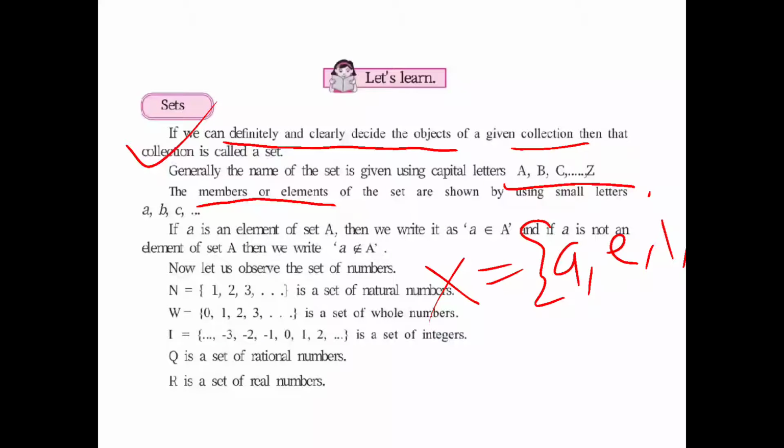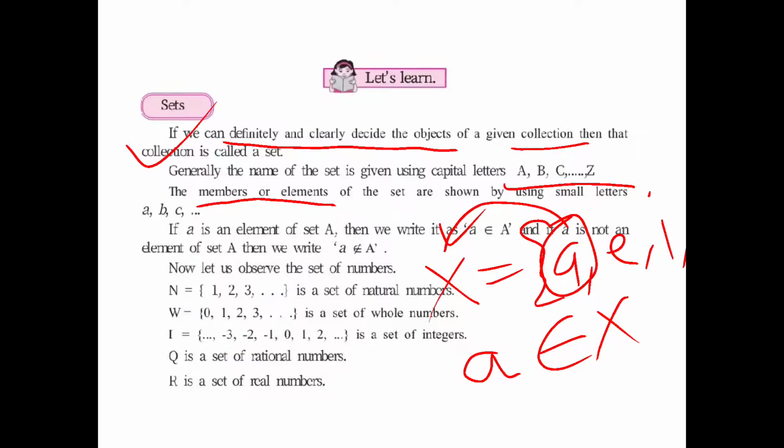If a is an element of set A, then we write it as a belongs to A. And if a is not an element of set A, then we write a does not belong to A. Now same thing, I'm going to use this example, set X, where this a is an element of set X. So I am going to write a belongs to set X.